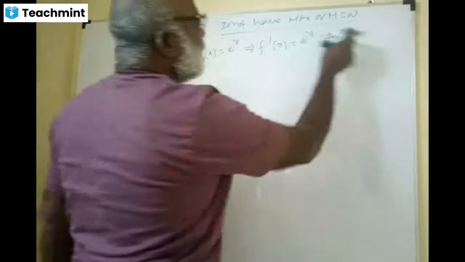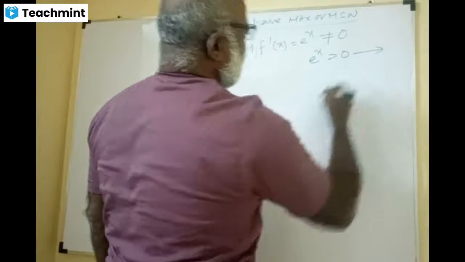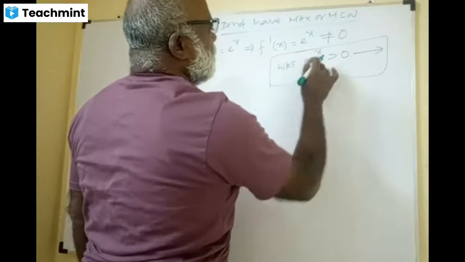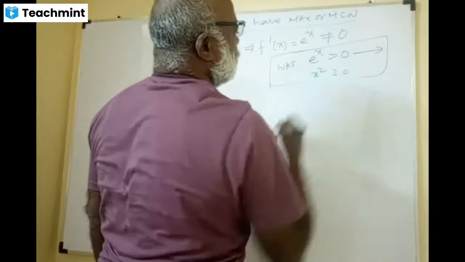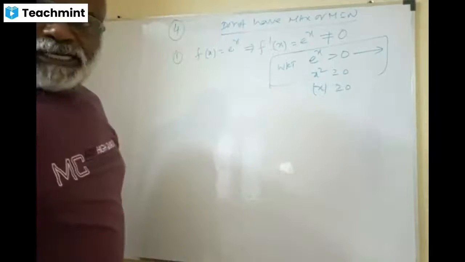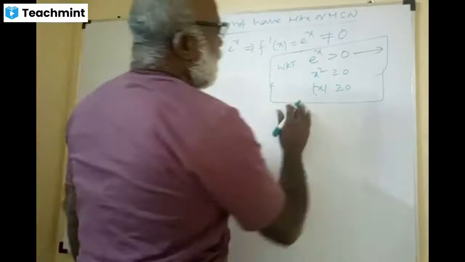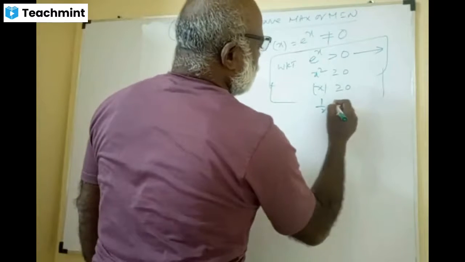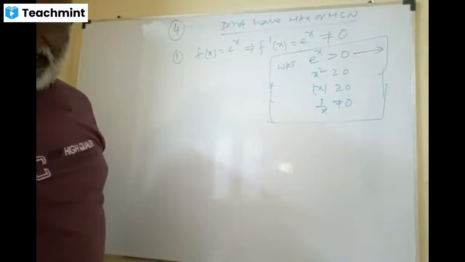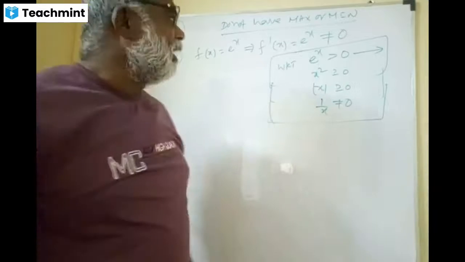So e power x cannot be 0. I told you earlier, e power x is always greater than 0. Please write down: we know that e power x is always positive, like x square is greater than or equal to 0, and mod x is always greater than or equal to 0. And also write down that 1 by x can never be equal to 0. It could be positive or negative, but it can never be 0.